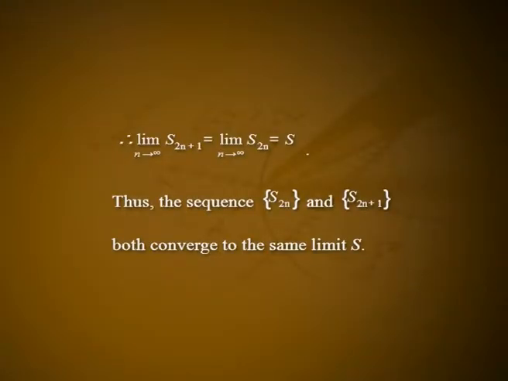But by condition 2, limit of u2n plus 1 is equal to 0 as n tends to infinity. Therefore, limit of S2n plus 1 as n tends to infinity is equal to limit of S2n as n tends to infinity, which is equal to s. Thus, the sequence S2n and the sequence S2n plus 1 both converge to the same limit s. We shall now show that the sequence Sn also converges to s.